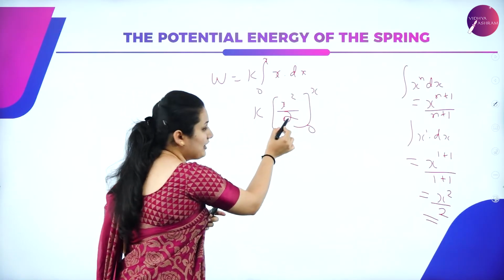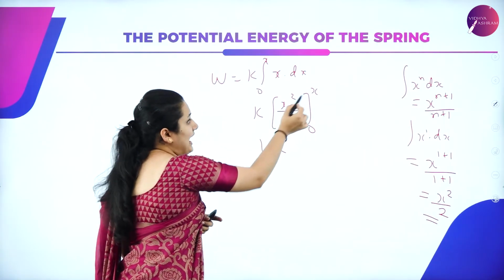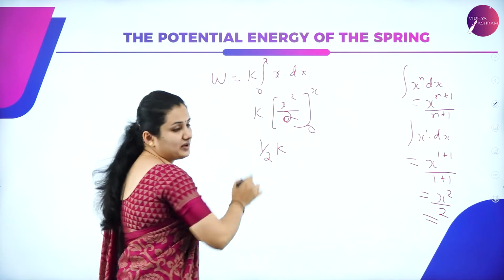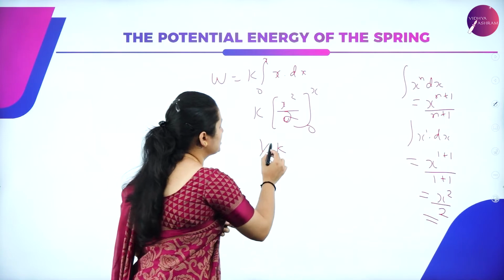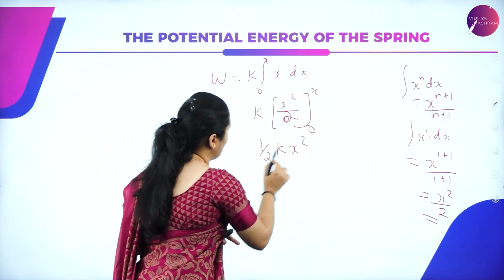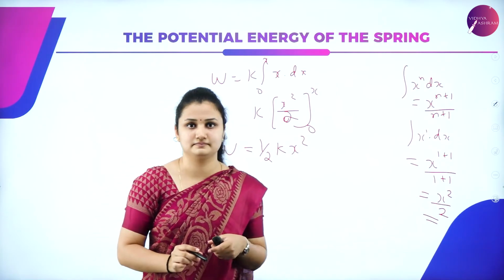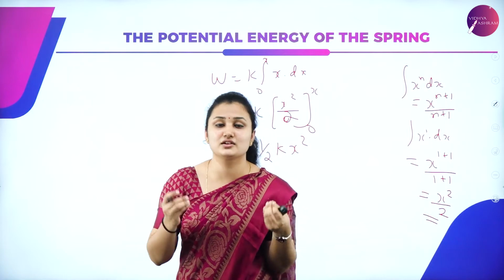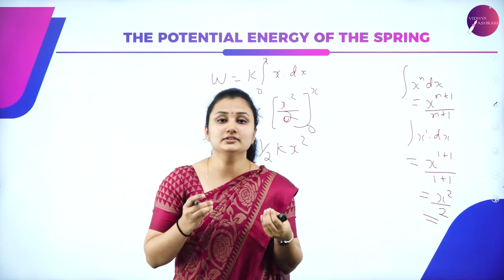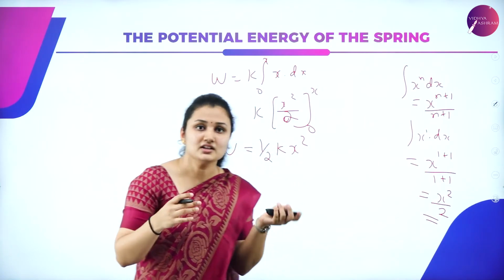Take out half, which is a constant. So take out half k, and substitute the limits, x and 0, in place of x. After substitution, I get x square. So the work done W is equal to half k x square. This is the work done by the force in stretching the spring, overcoming the spring force.